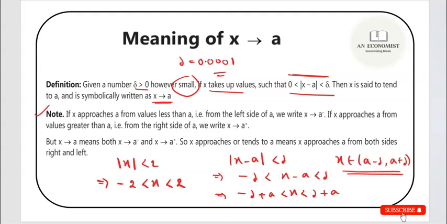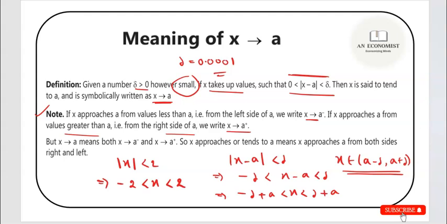Now this I have already told you: if x approaches A from a lesser value, that is from the left hand side, you will say x approaching A minus, and if it approaches from a greater value than A, then it will be from the right hand side, and you will write x tending to A plus.